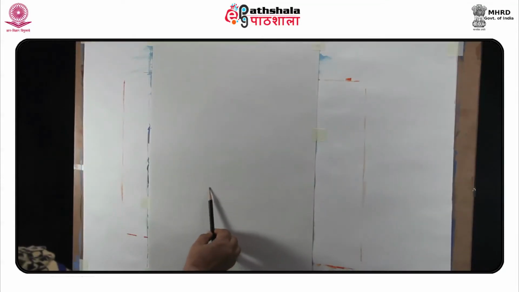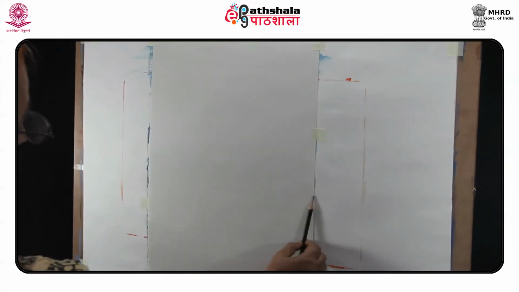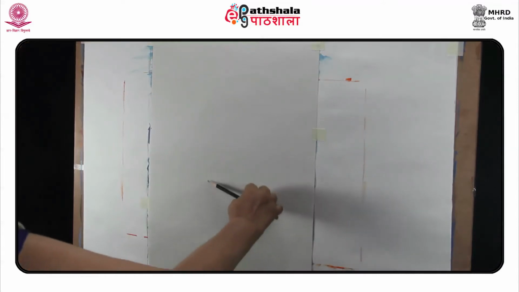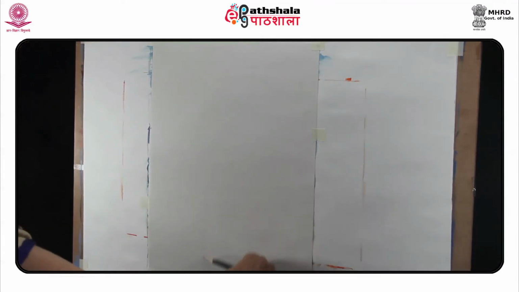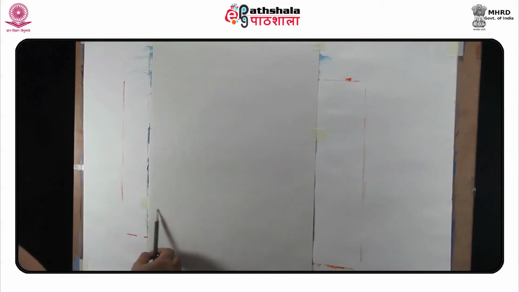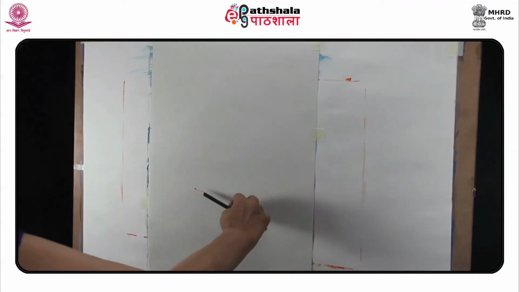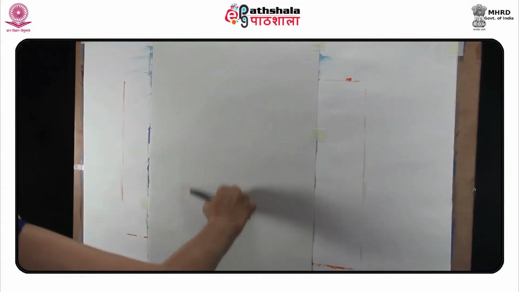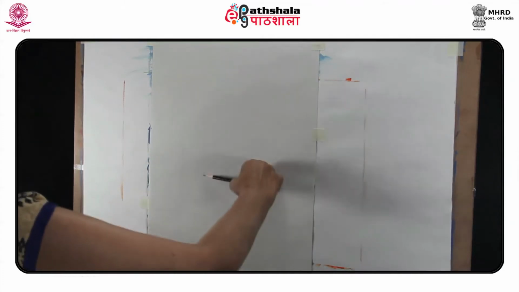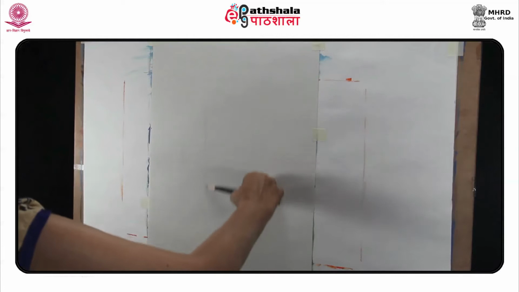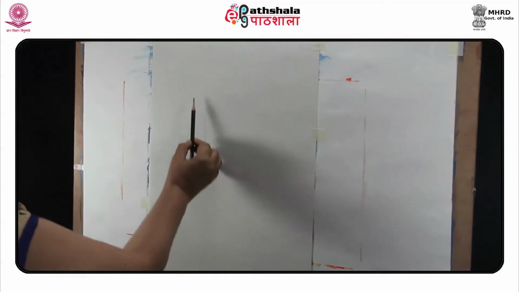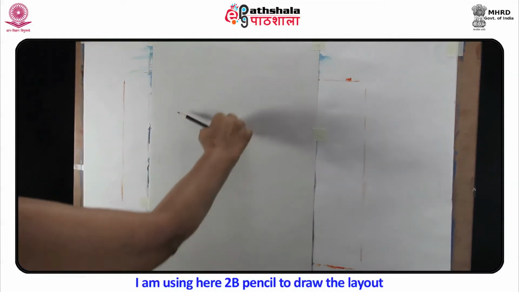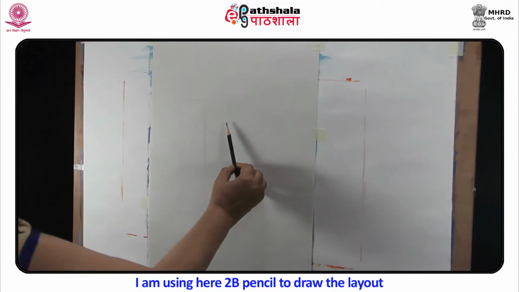Let us start our own constructive painting by using the geometric abstraction of forms and colors. First of all, you have to simply draw rectangle and squares, circles without a ruler. This will result in a more informal composition. I am using here 2B pencil to draw the layout.